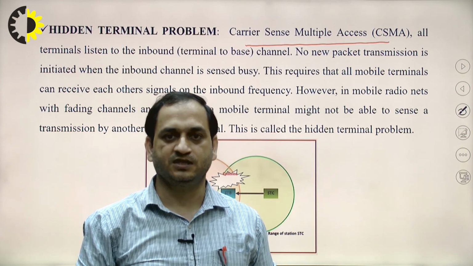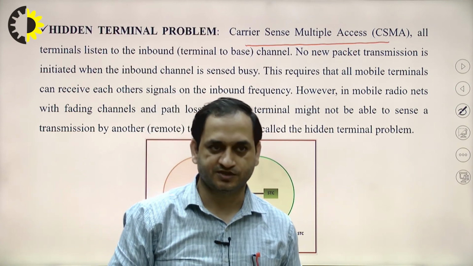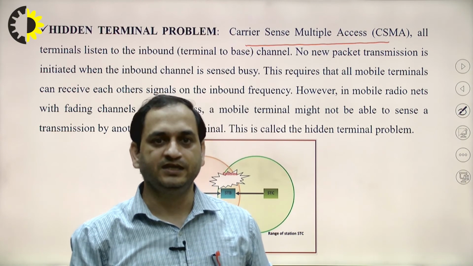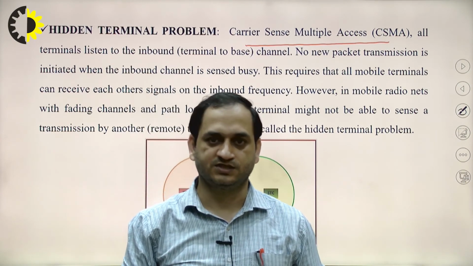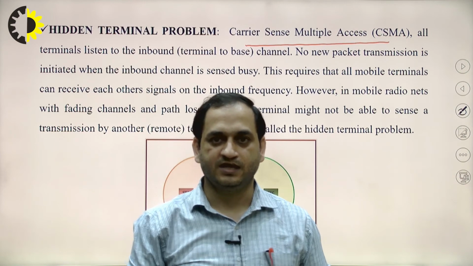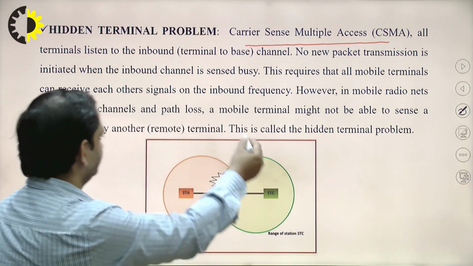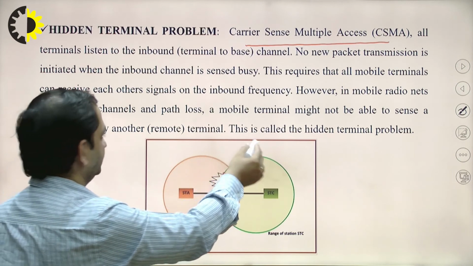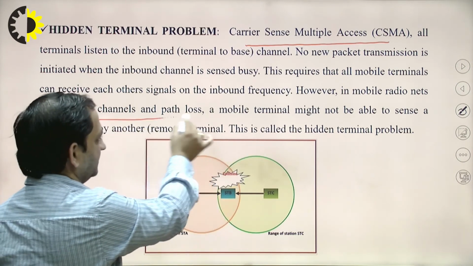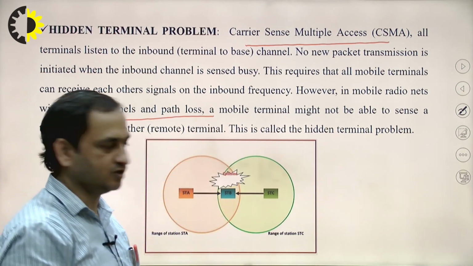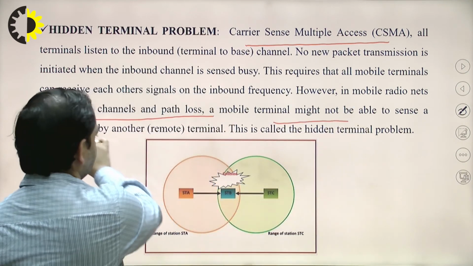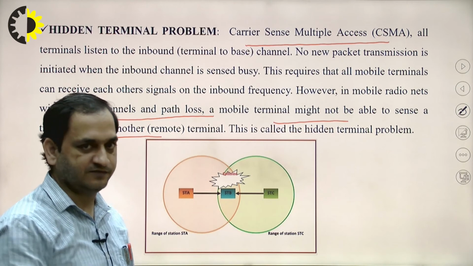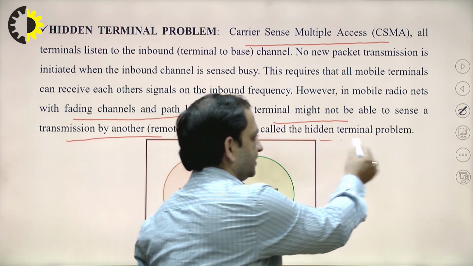This requires that all the mobile terminals can receive each other's signals on the inbound frequency. However, in mobile radio nets facing channel and path loss, a mobile terminal might not be able to sense a transmission by another terminal, which is called the hidden terminal problem.